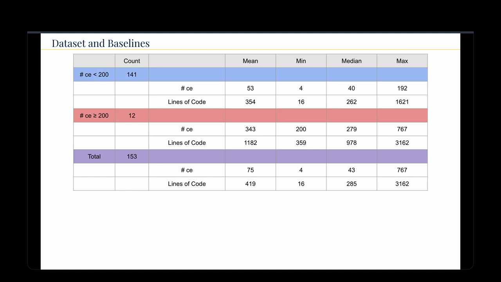For files that are containing 200 or more entities that I have colored in red here, we apply the 2-stage grouping framework. First, we cluster and summarize related code entities before presenting the condensed representation to the LLM. And then we can see these total amounts as well that I have colored here in purple that we'll be running the tests on.